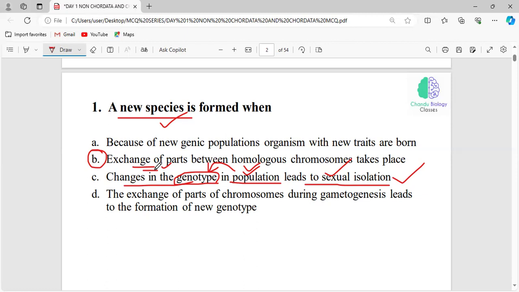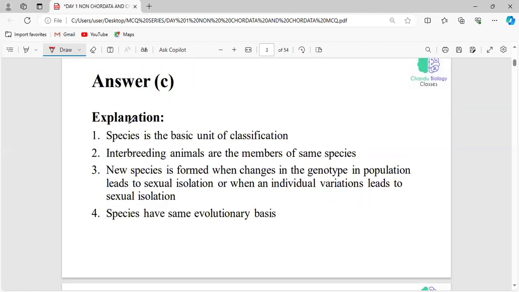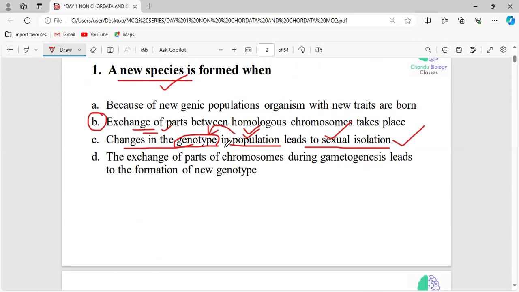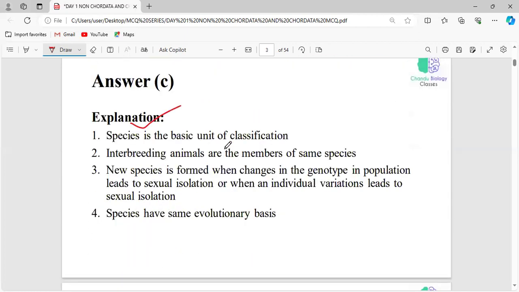Exactly, crossing over. A new species is formed only when changes happen at the genetic level in a population of the same species. Species is the basic unit of classification, and all the species have the same evolutionary basis.